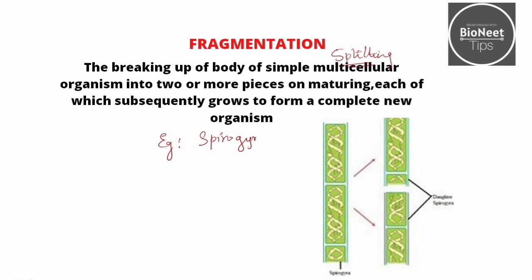In Spirogyra, you can see that this is the parent Spirogyra, and after maturation, the filament breaks into 2 daughter Spirogyras. This further leads to the formation of a new Spirogyra organism. So this is how fragmentation takes place.